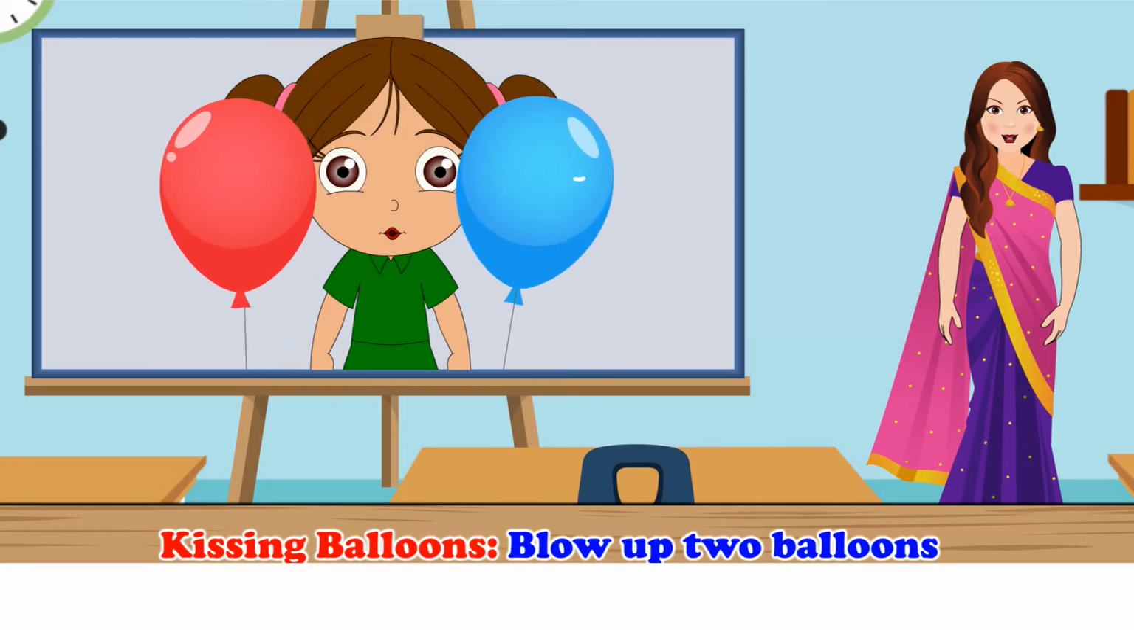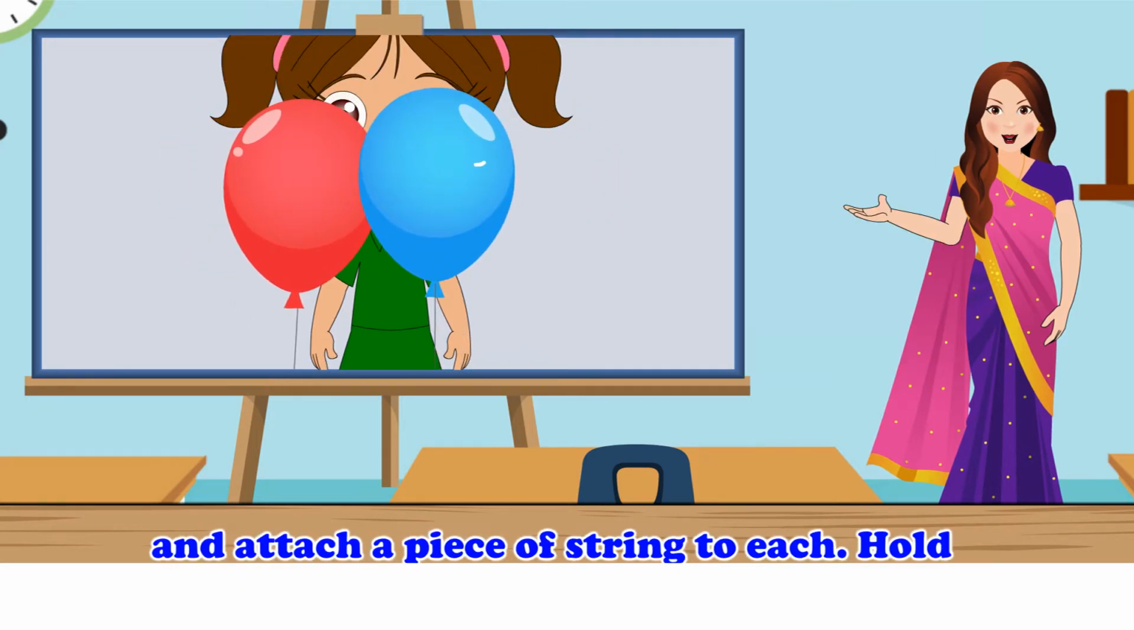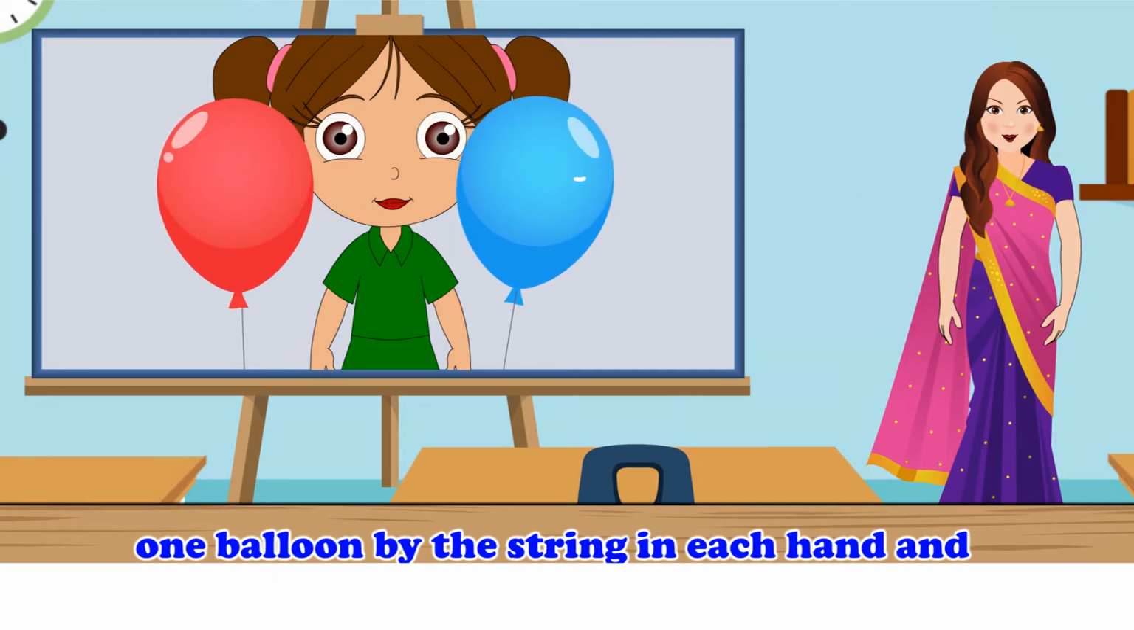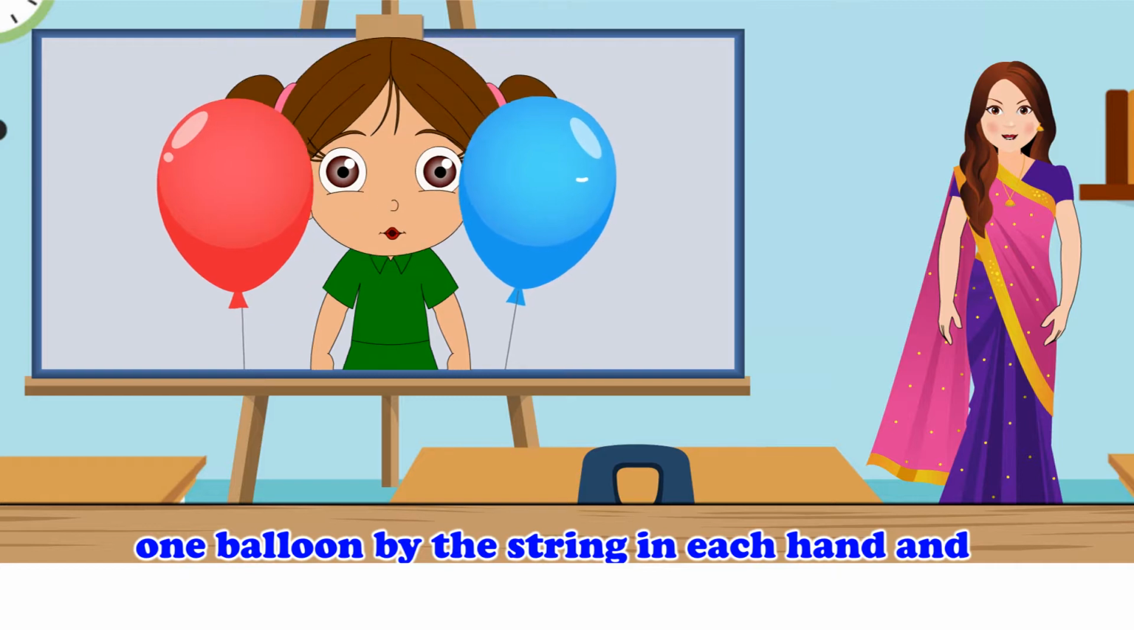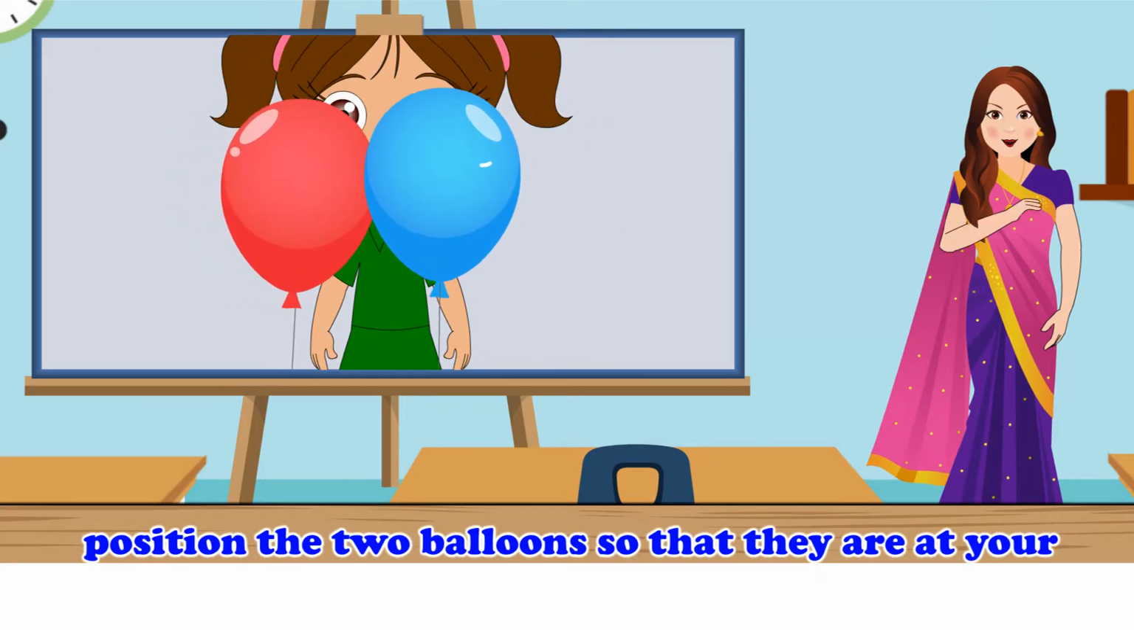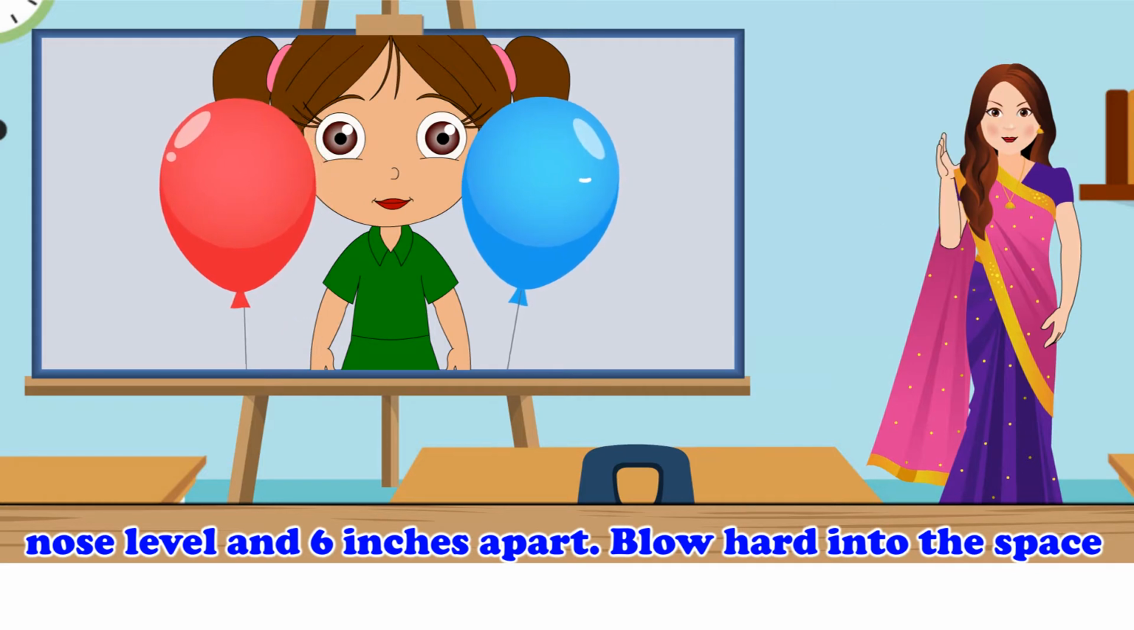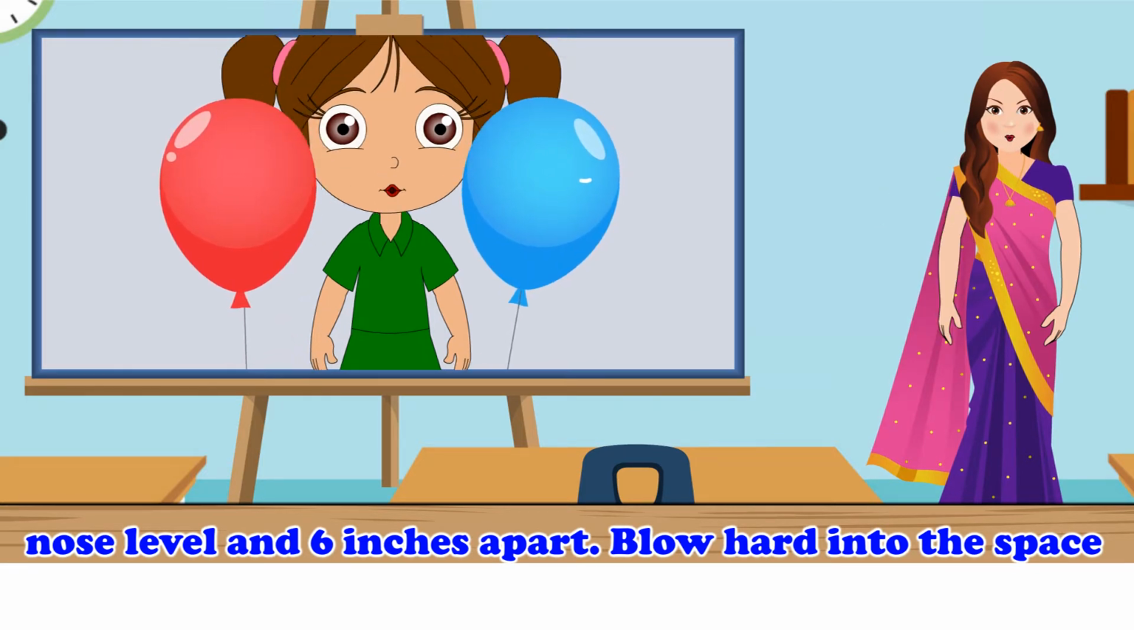Experiment 2. Kissing balloons. Blow up 2 balloons and attach a piece of string to each. Hold 1 balloon by the string in each hand and position the 2 balloons so that they are at your nose level and 6 inches apart.